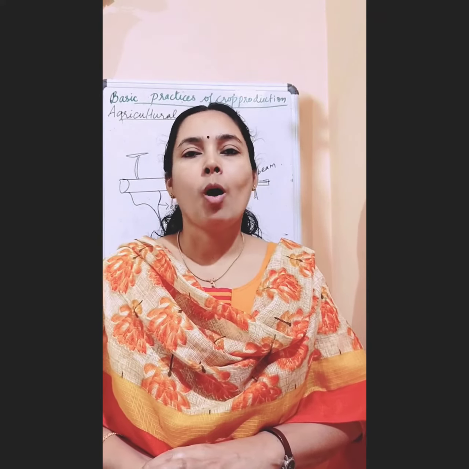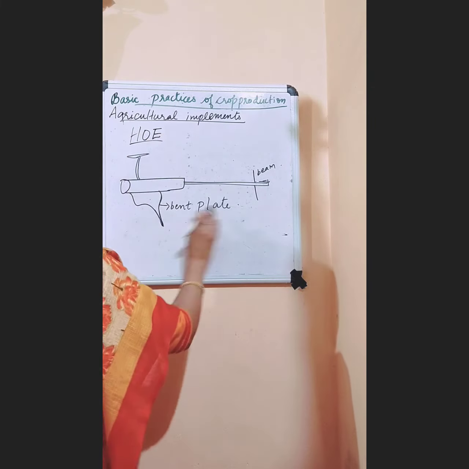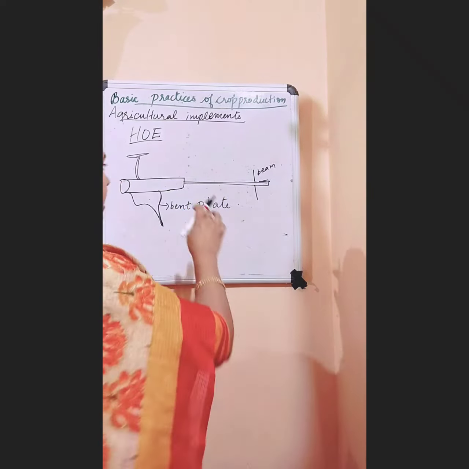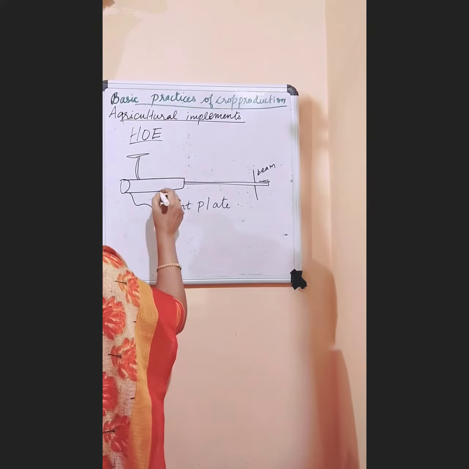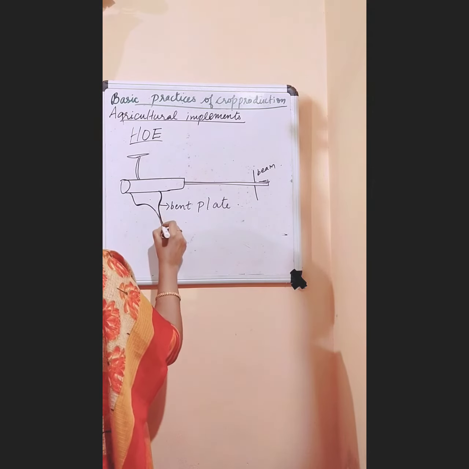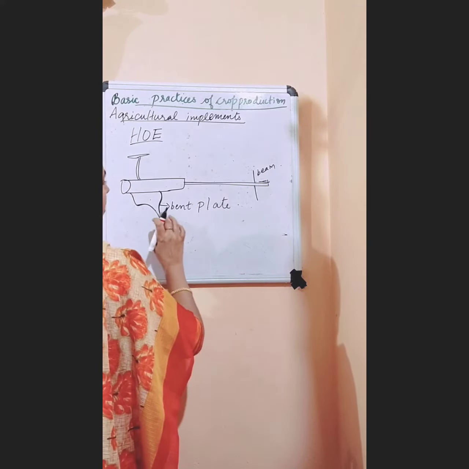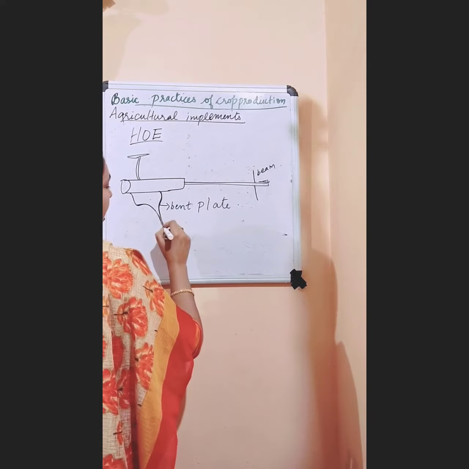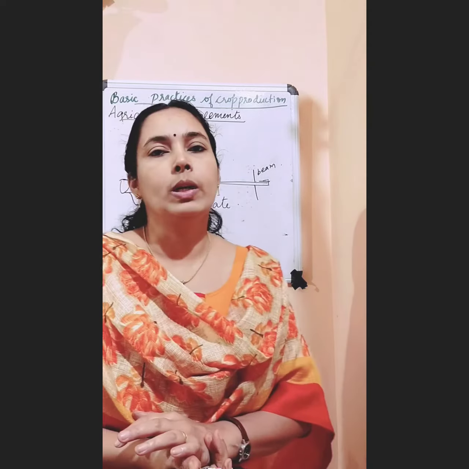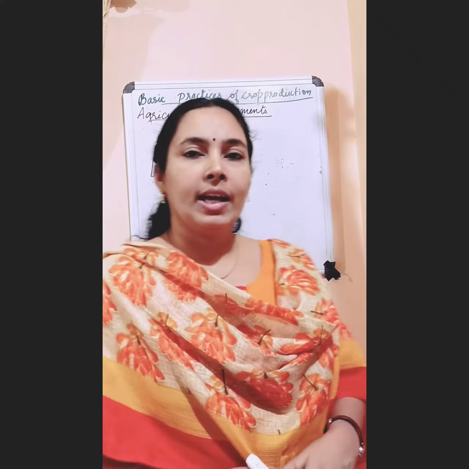Next we can study about hoe. This is also used for removing the weeds and tilling the soil. It has a long rod, and at one end there is a broad iron piece called bent plate, and it is like a blade. When the animal moves forward, it will pull this bent plate along with it, and the sharp end of this bent plate will move through the soil, and it will till the soil and remove the weeds also. Next tool is a cultivator.